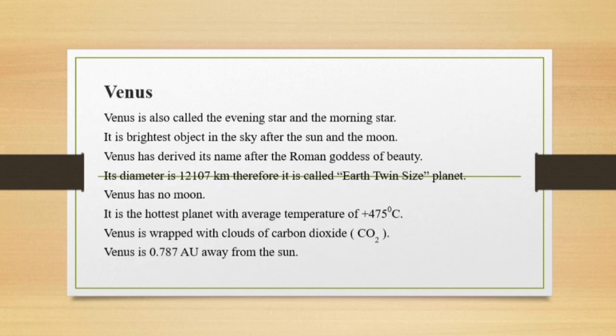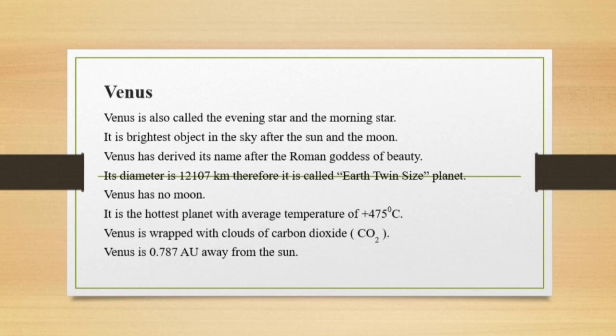Venus. Venus is called the evening star and morning star. It is the brightest object in the sky after the Sun and Moon. Venus derived its name from the Roman goddess of beauty. Its diameter is 12,107 km, therefore it is called Earth's twin-sized planet. Venus has no moon. It is the hottest planet with an average temperature of 475 degrees centigrade. Venus is wrapped with clouds of carbon dioxide. Venus is 0.787 astronomical units away from the Sun.